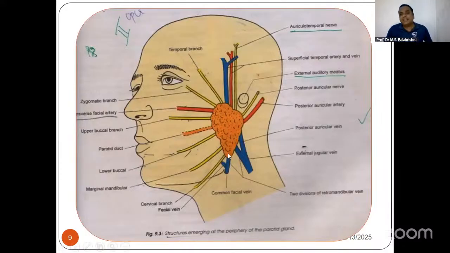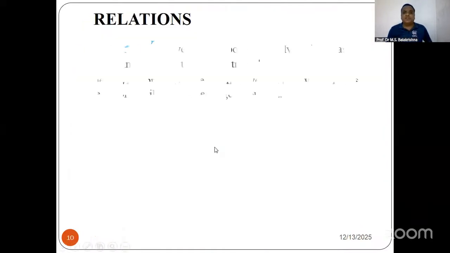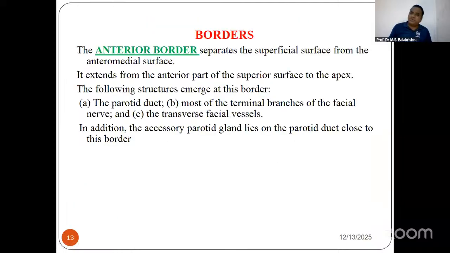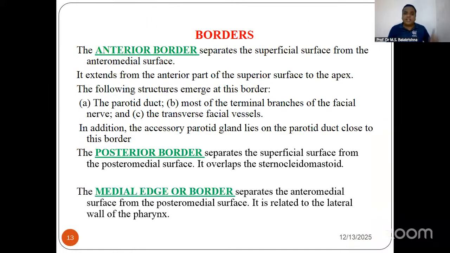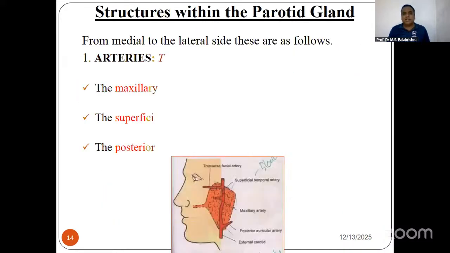So through your anterior surface, all these structures pass. From the superior surface, all these structures. Posterior medial surface, all these structures. From the apex, all these structures. I'm not going into details of this. I just told you which areas you should concentrate on. Then relations and all, it's okay. And the borders also, anterior, posterior, and medial border. You should know what structures pass through. That's all, nothing more than that.